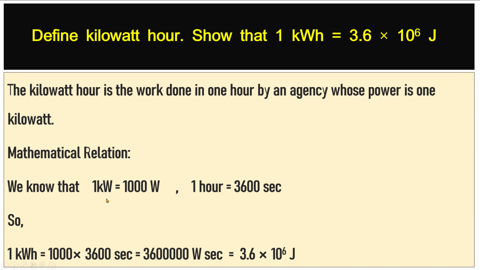We know that 1 kilowatt is equal to 1000 watts and 1 hour is equal to 3600 seconds. So 1 kilowatt hour is equal to 1000 into 3600 seconds, which is equal to 3600,000 watts second, which is equal to 3.6 into 10 power 6 joules.